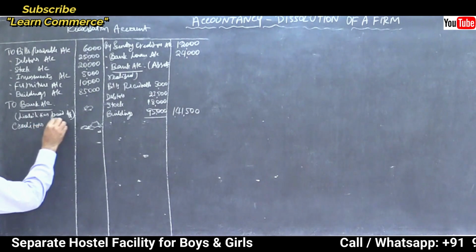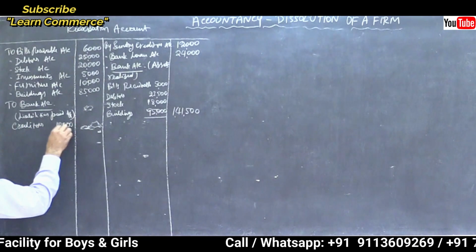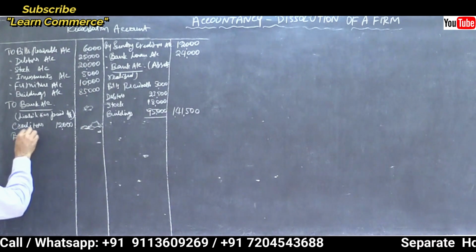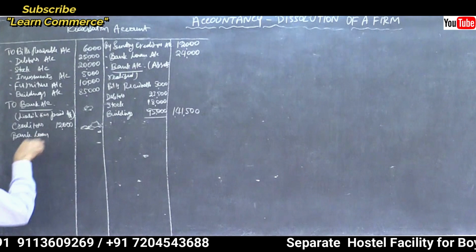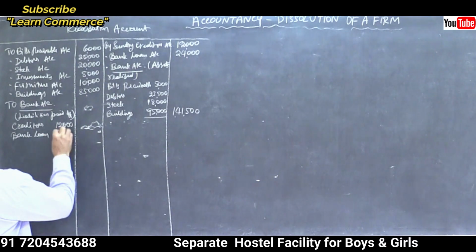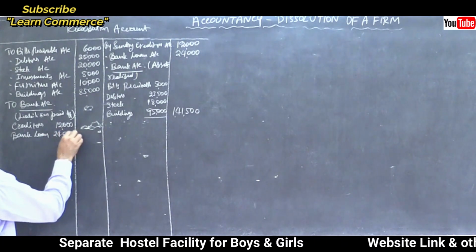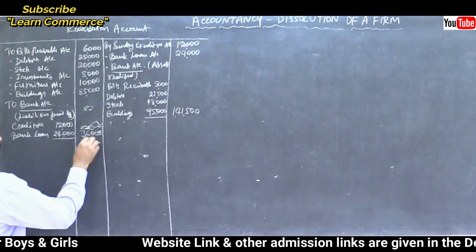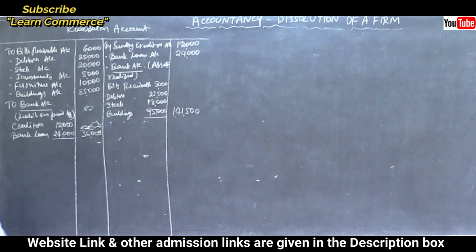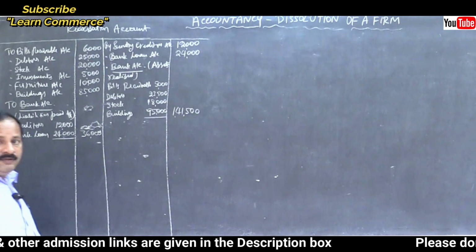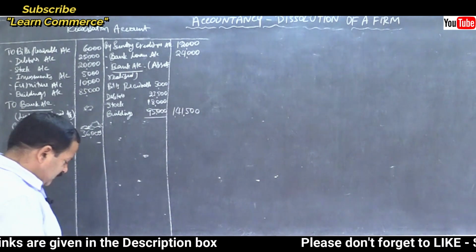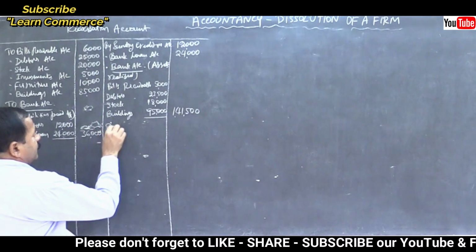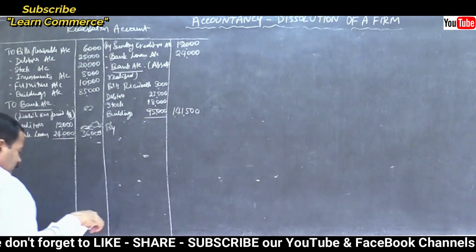And bank loan, how much? 24,000, correct? Total 36,000 in outer column. Yes. Now, next we have to pass entry for asset taken over by the partners.